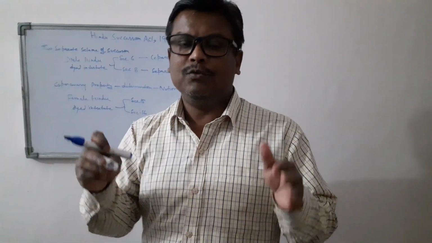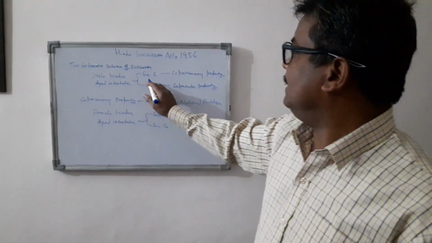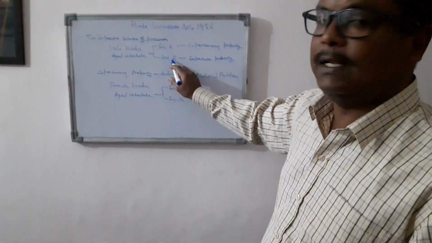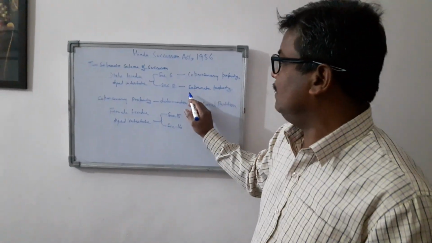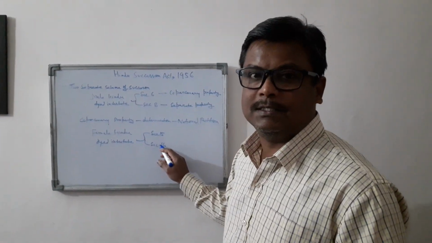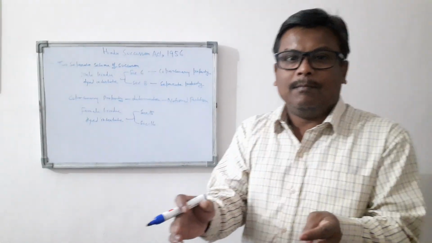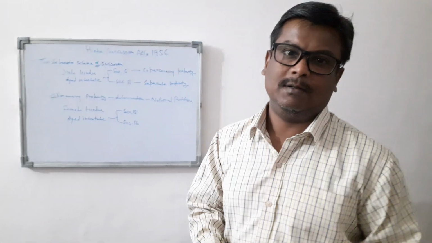Before coming to this topic, I would like to make it clear that, as we discussed last time, the Hindu Succession Act provides two separate lists of heirs. If a male Hindu dies intestate, then section 6 and section 8 of the Hindu Succession Act will be applied, and if a female Hindu dies intestate, then sections 15 and 16 will be applied. Here you will find two different schemes of succession.